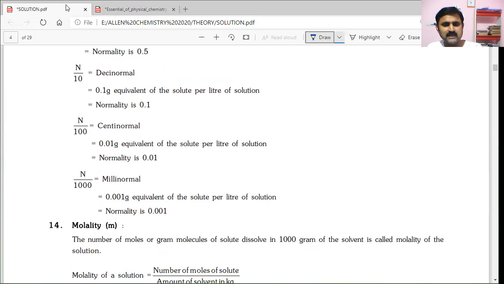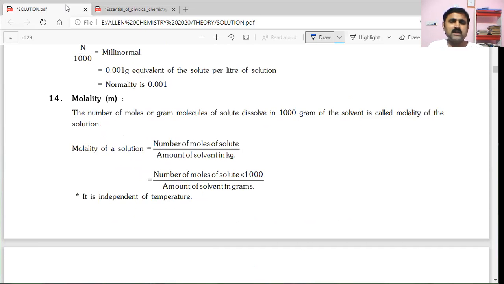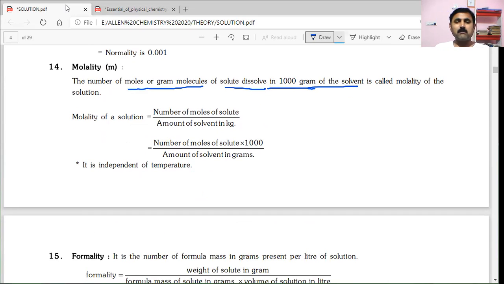This molality, once again, what is given in the nationwide comparative book: the number of moles of solute dissolved in 1000 grams of solvent is called molality, small m. So molality of a solution is the number of moles of solute divided by the amount of solvent in kilograms.